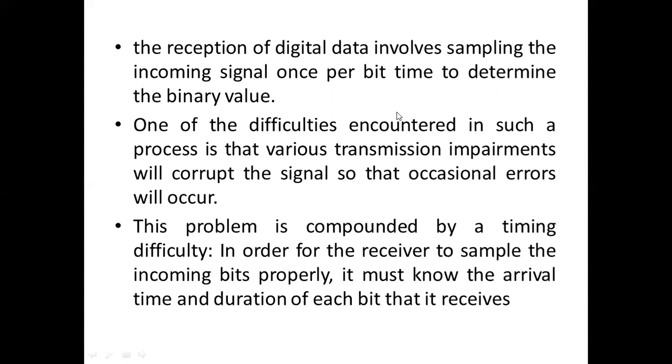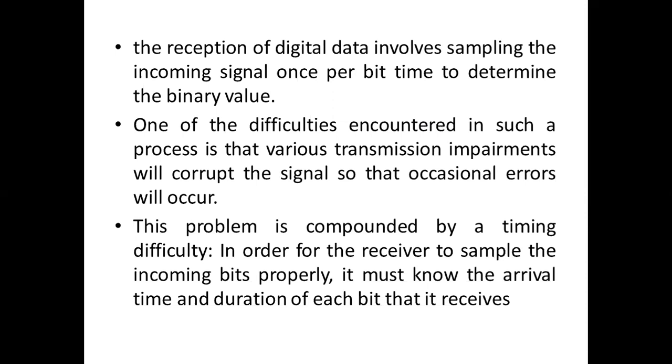According to that, it converts to binary values. If I consider low as 0 and high as 1, then if I receive a low signal I take it as 0, and if I receive a high signal I take it as 1. In that way it determines zeros and ones, and then converts them into the actual data.